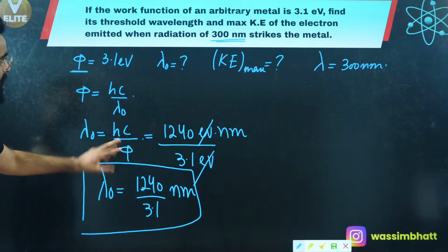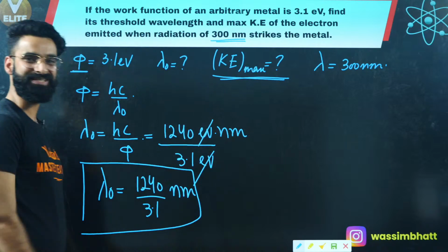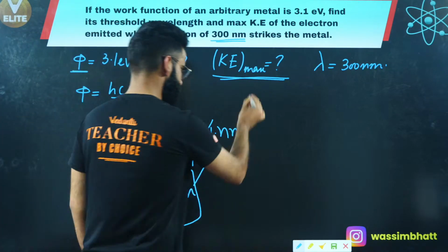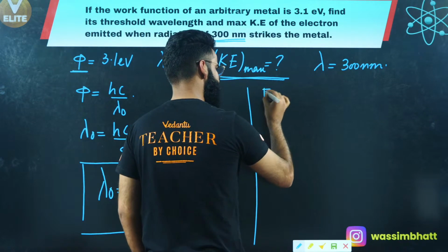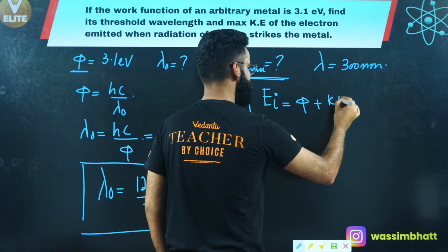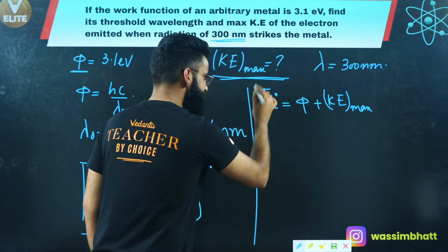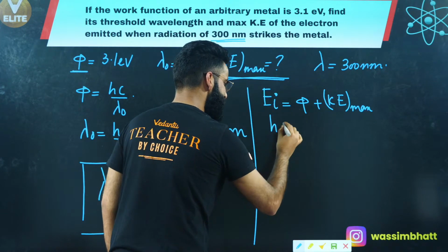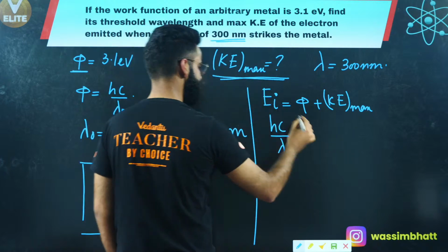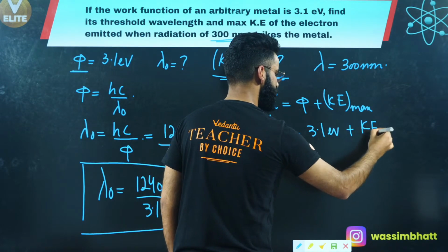Point number one. What is the second thing I need to calculate? That's the maximum kinetic energy imparted to the electron after the emission. For that, I'll use the equation, as I told you in the beginning: incident energy is equal to work function plus maximum kinetic energy. Instead of E incident, I can write hc divided by lambda is equal to phi, which is 3.1 electron volts, plus the maximum kinetic energy I'm supposed to calculate.